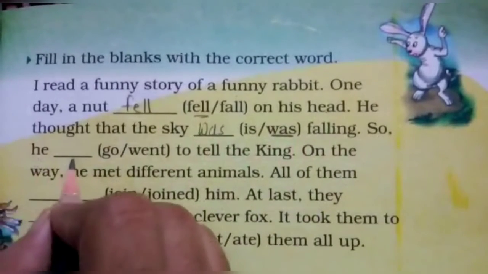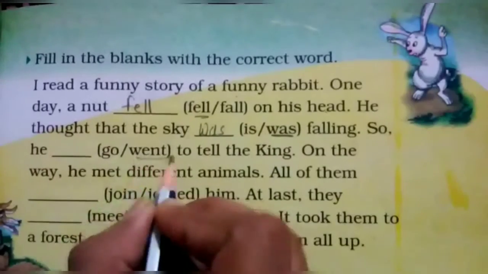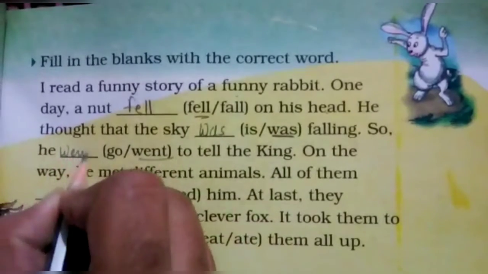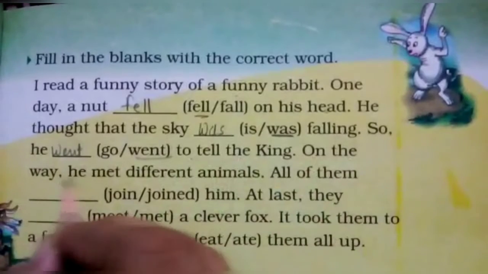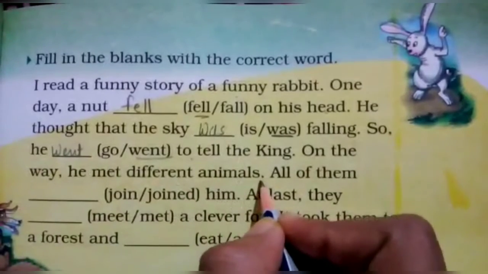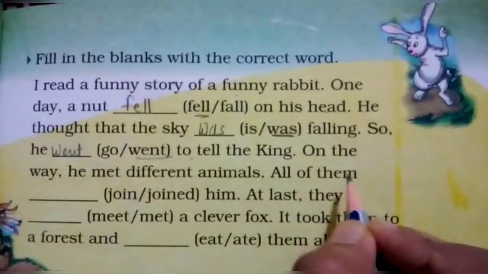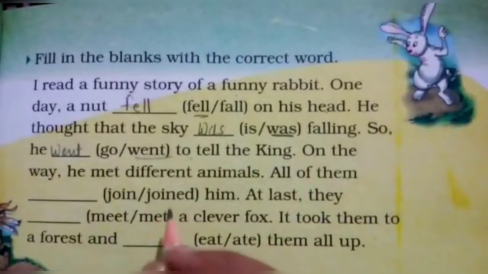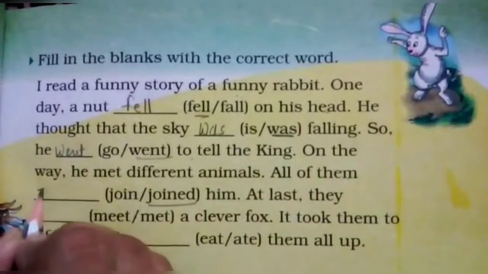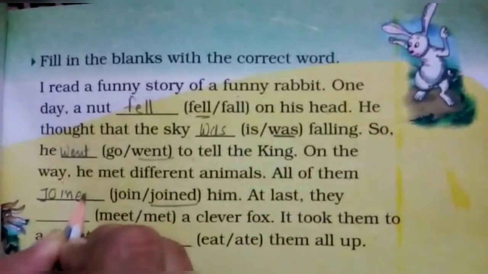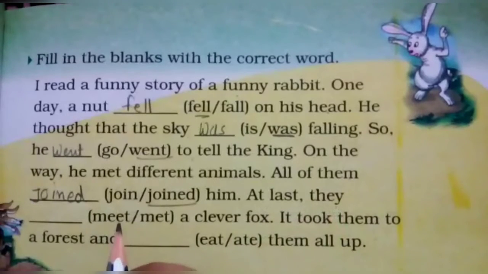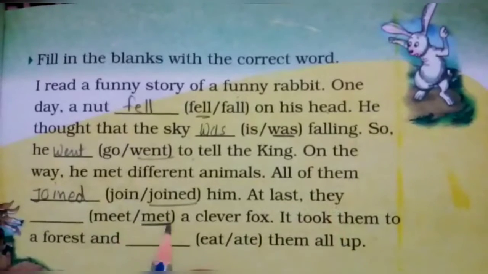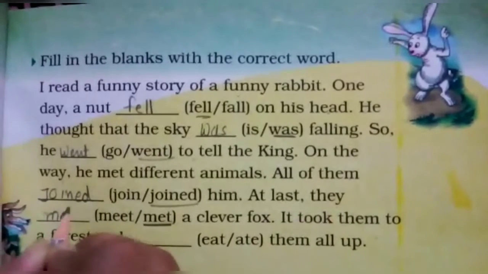So he went to tell the king. On the way, he met different animals. All of them, which is the past form? Yes, joined him. At last, they, which one? Yes, met is the past form.